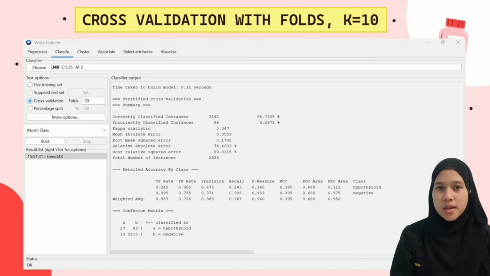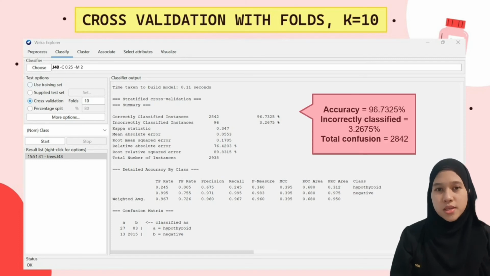For the full data set, it produced an accuracy of 96.7325% and the incorrectly classified is 3.2675%. The total is 2,842.